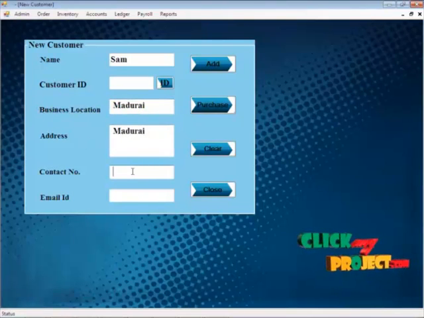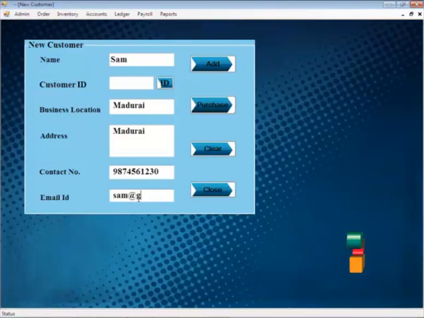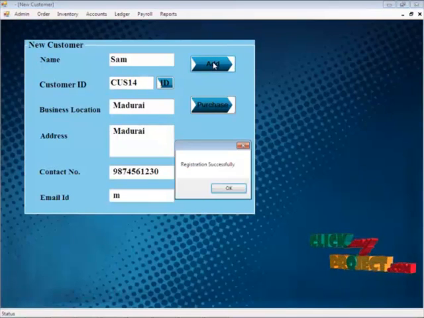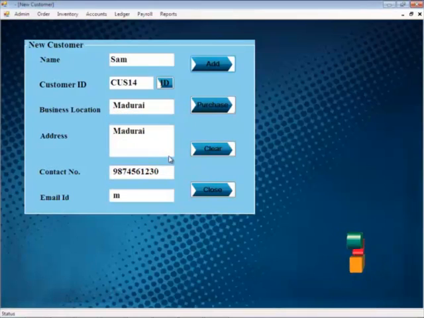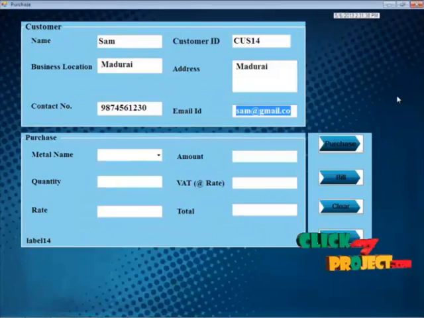The contact number of that particular person is 98 and so on, and we have to provide the email ID. By clicking, the ID for that customer is automatically generated, that is customer 14, and it is added into the database. The message box shows that.